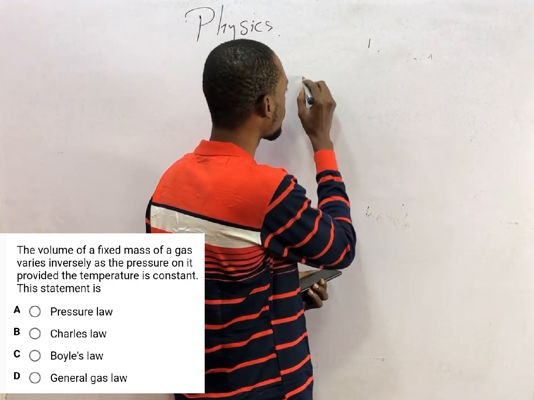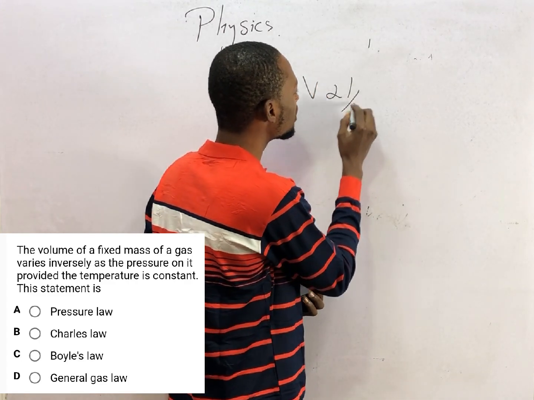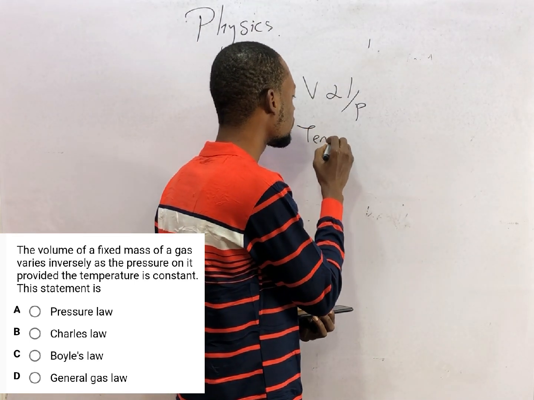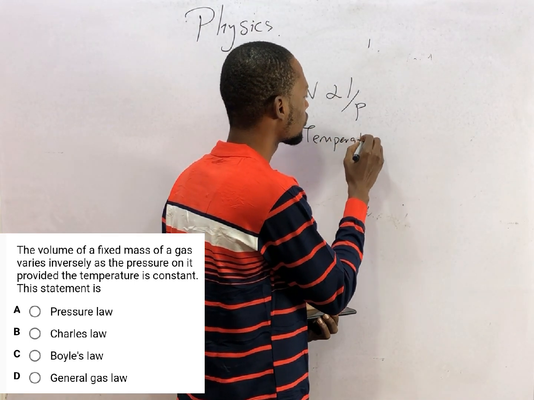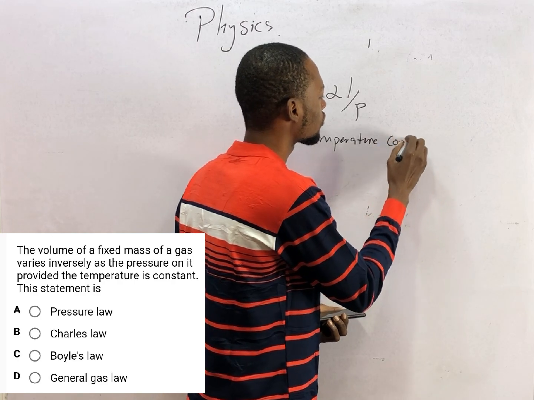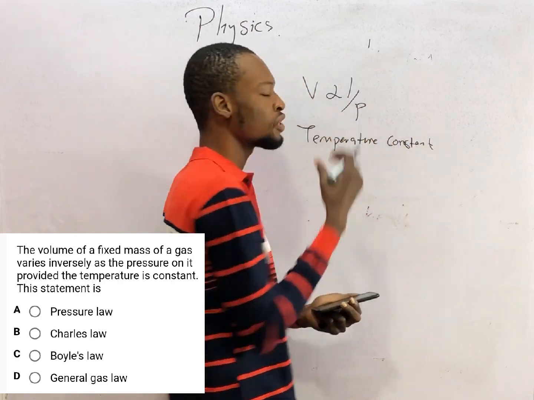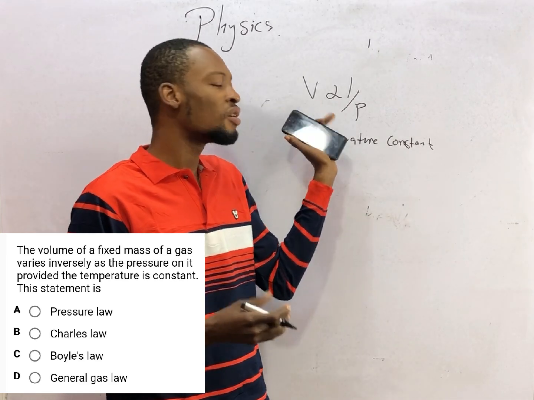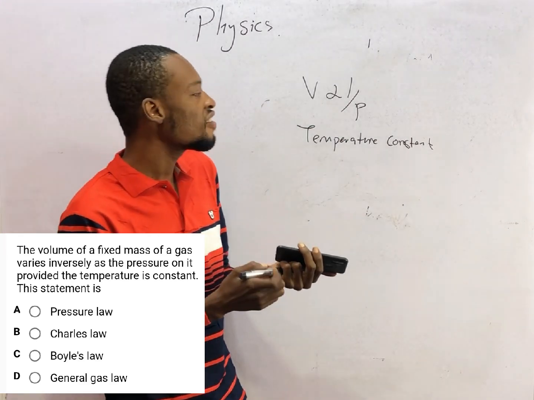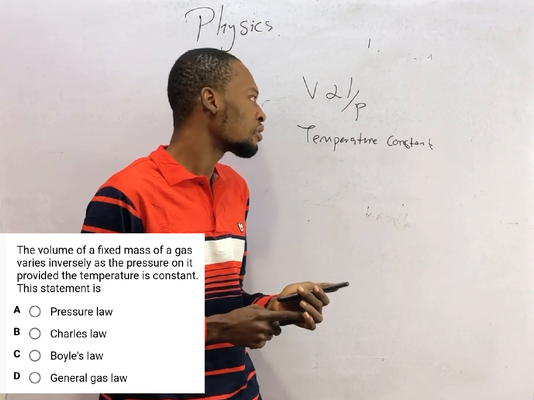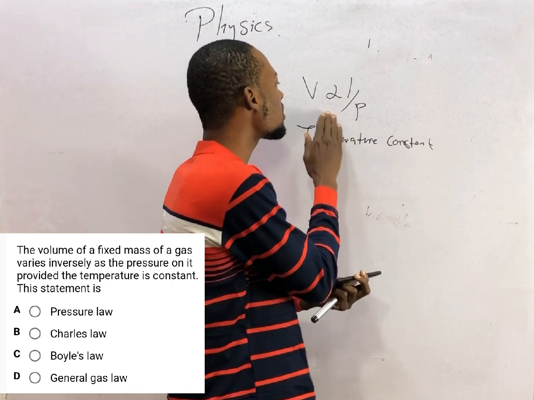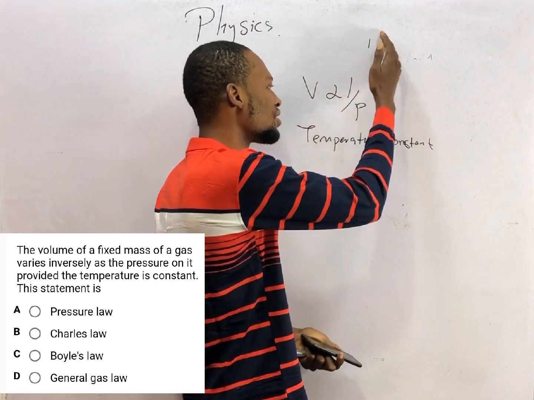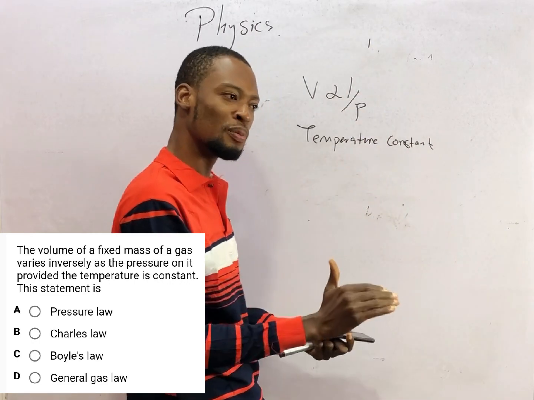Volume is inversely proportional to pressure on one condition: keep temperature constant. So this is Boyle's law. At constant temperature, the volume of a given mass of gas is inversely proportional to its pressure. Meaning, as the pressure increases, the volume has to drop. And as the volume increases, the pressure has to drop.